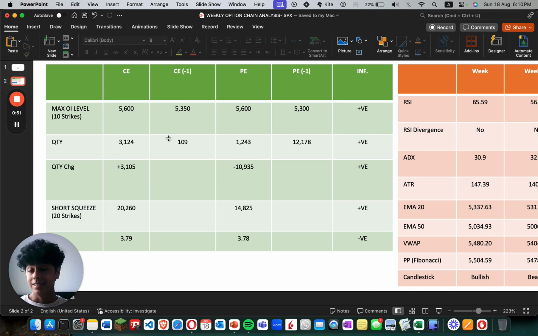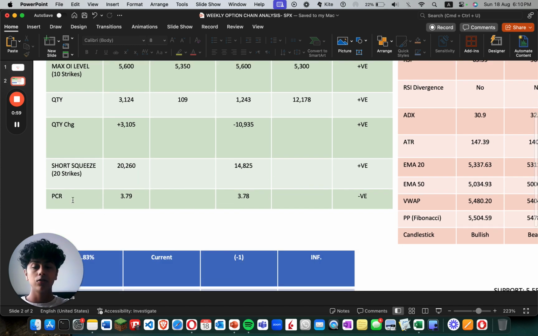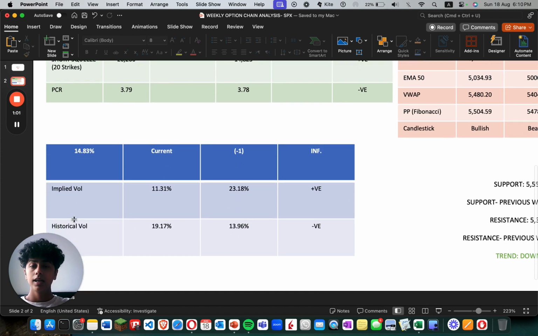The quantity is higher for CE, which is actually positive. The change is higher for CE, which is net positive. Short squeeze is higher for CE, that's positive. PCR, however, is still very overbought, and that's negative. Implied volatility is lower compared to 2 weeks ago, that's positive. Historical volatility is higher compared to 2 weeks ago, and that's negative.